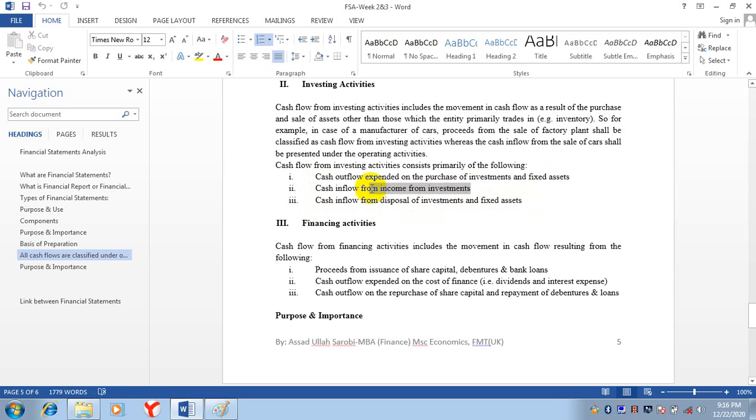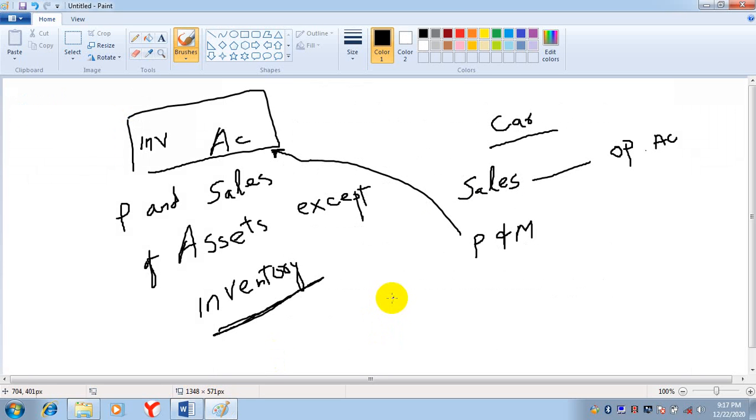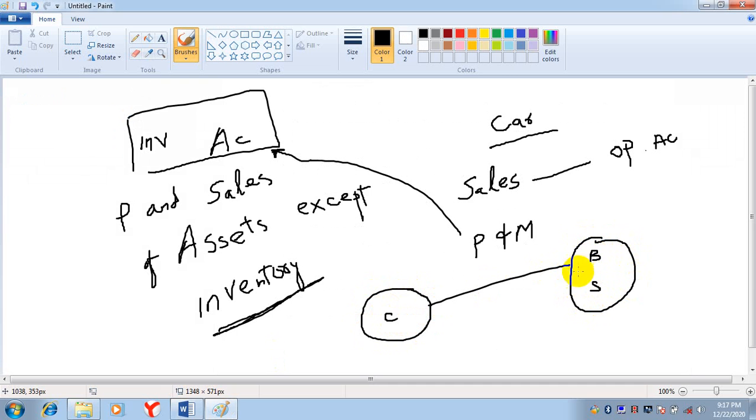If you made an investment in a company, suppose this is your company, you have excess cash. Now you invest it in bonds and shares of other companies. From the purchase of these bonds and shares, on bonds you are receiving interest.